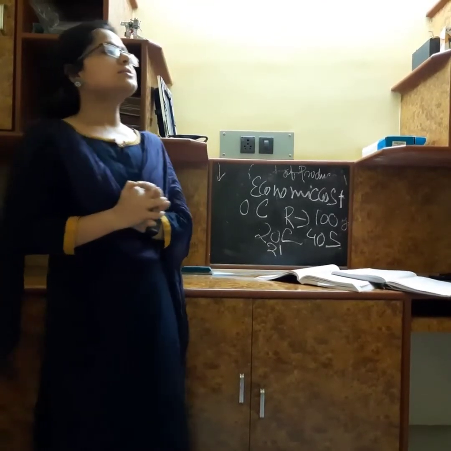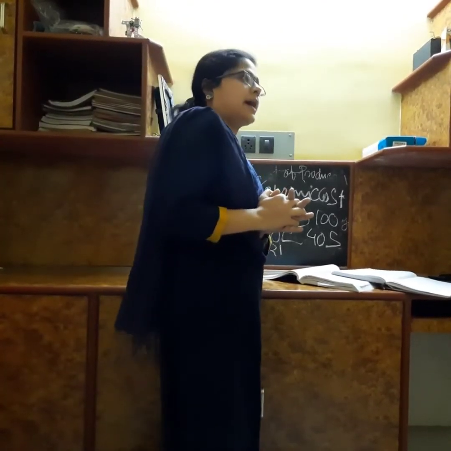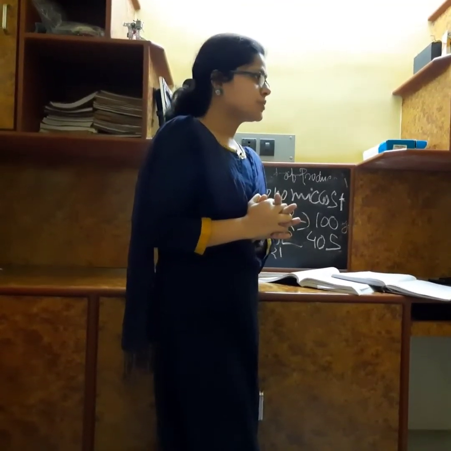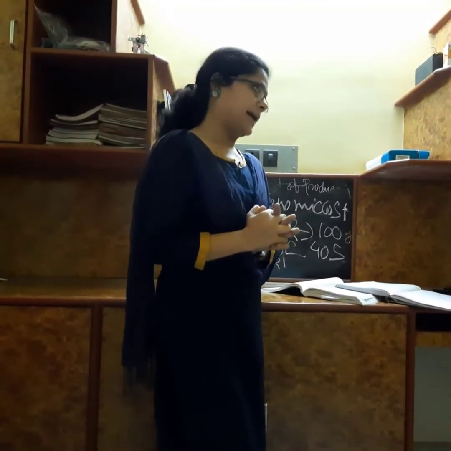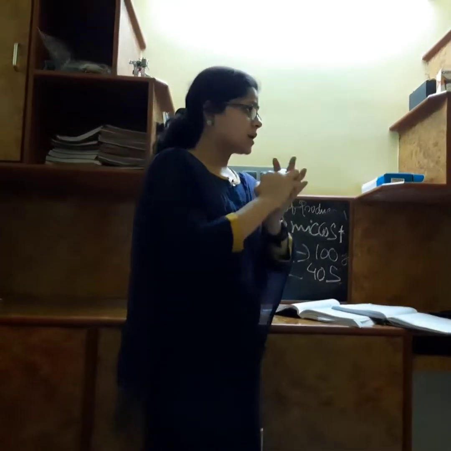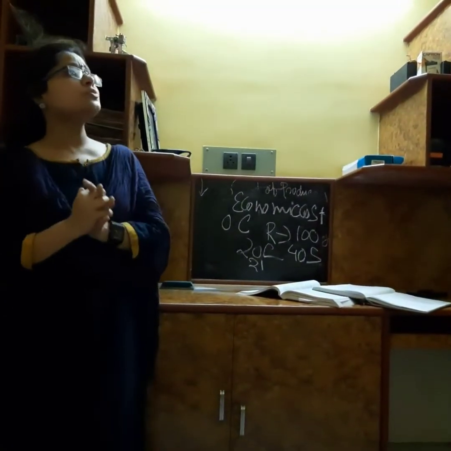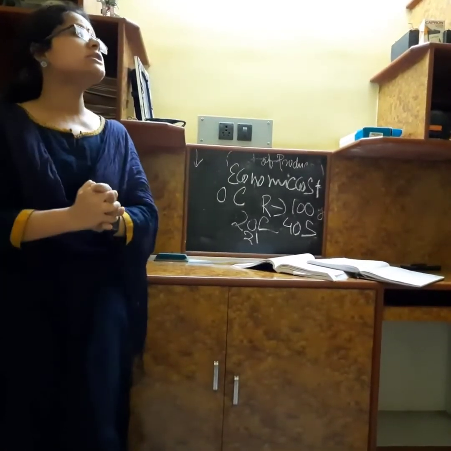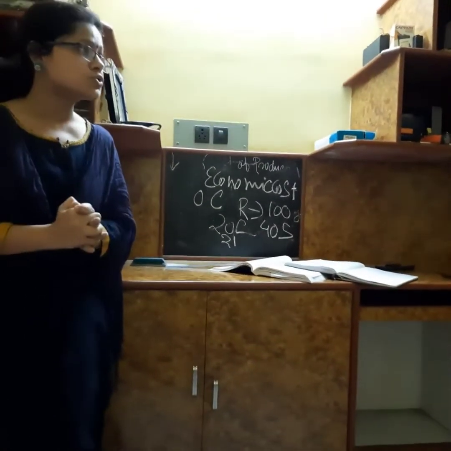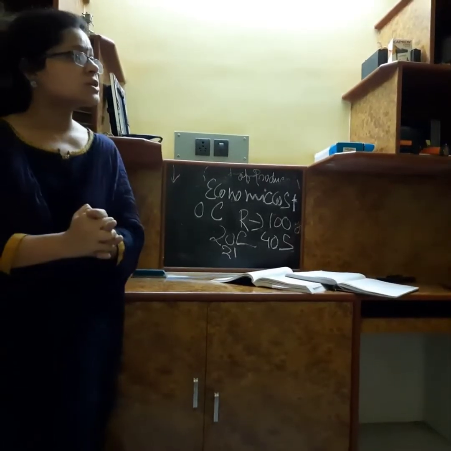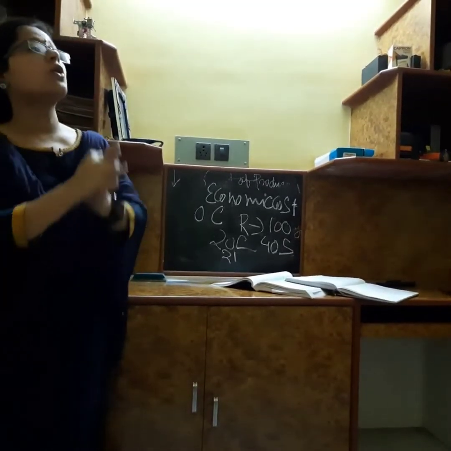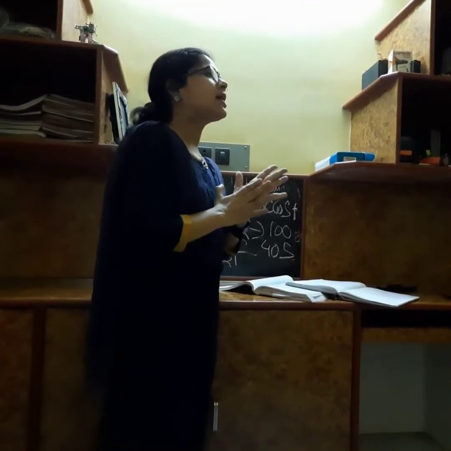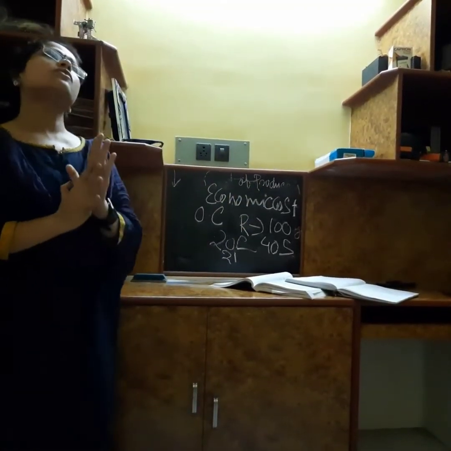As jute is the commercial crop, hence the cultivator must produce jute instead of paddy. So, the cost foregone for not producing paddy is the opportunity cost of jute.